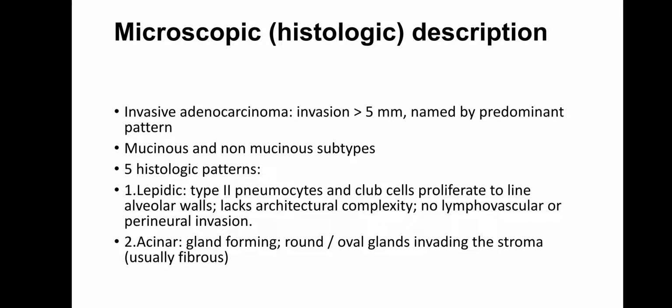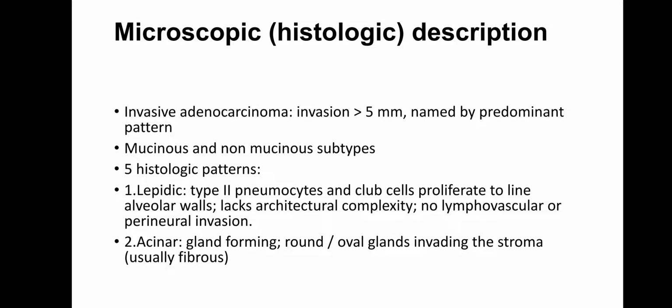Microscopy. Invasive adenocarcinoma: if invasion is more than 5 mm, it is named by the predominant pattern, mucinous and non-mucinous type, and others according to the histological pattern. In lepidic pattern, type 2 pneumocytes and club cells proliferate to line the alveolar walls, lack architectural complexity, with no lymphovascular and perineural invasion.